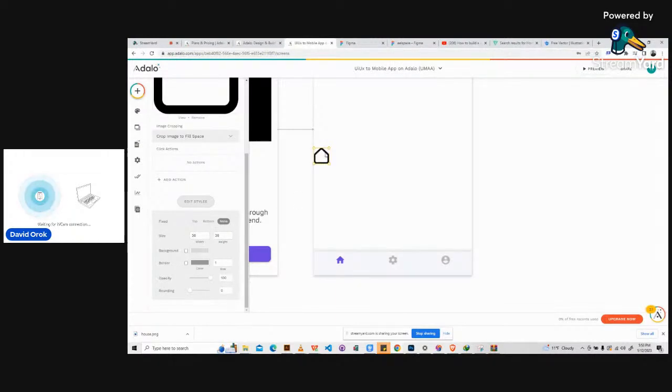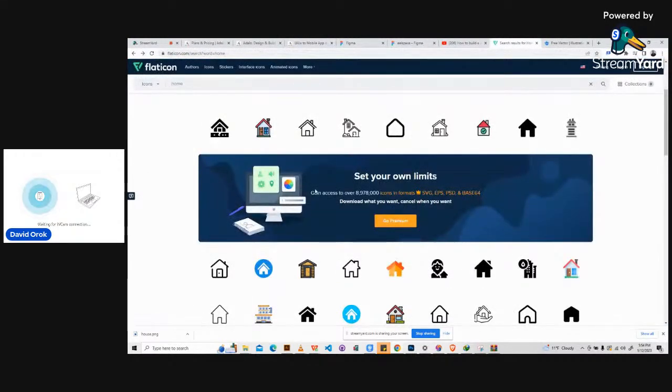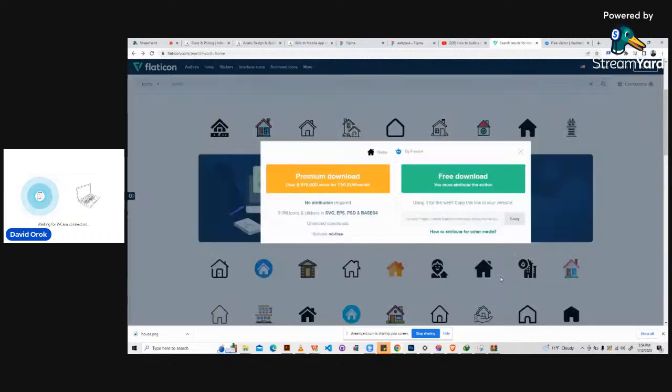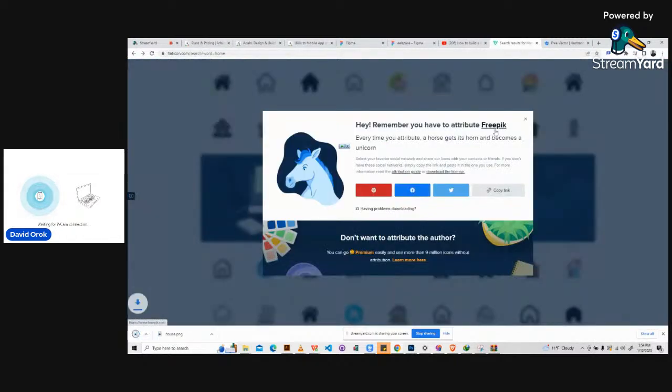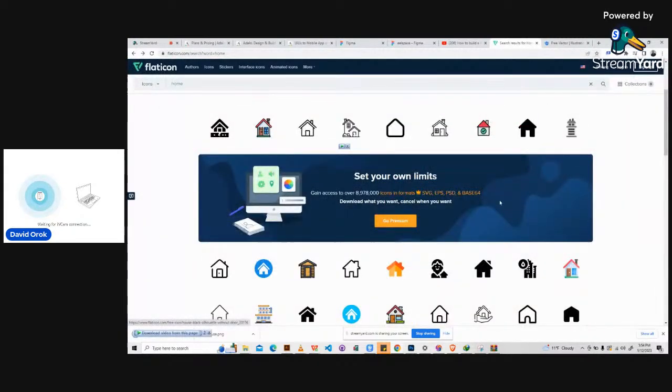Then you can go ahead and bring it here. For instance, you can make it smaller, of course. Then let's say you have this icon, and let's have another icon, maybe the gear icon. Let's just make it fun. So let's download this one. Oh, that was not really perfect, but we will use it. This is a chimney. Well, it's also home.